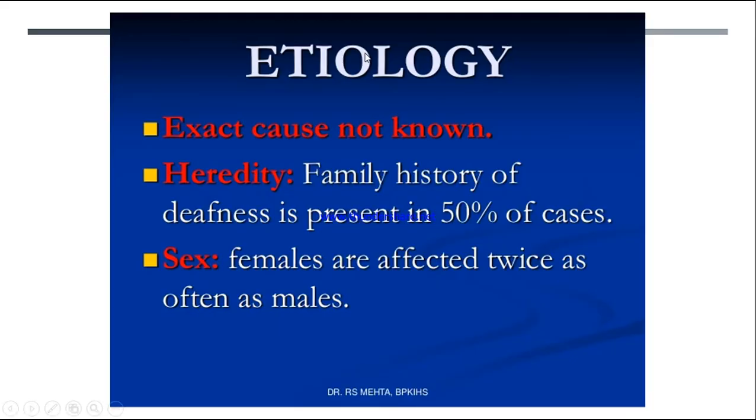Next, etiology. What are the causes? The exact cause is unknown. It is idiopathic, but there are some factors which can cause it, or some factors that put people at a high risk for developing otosclerosis. So let us see what they are. One is hereditary. Family history of deafness is present in 50% of the cases. So in a family having deafness, in future generations also they may have a 50% chance that they will develop otosclerosis.